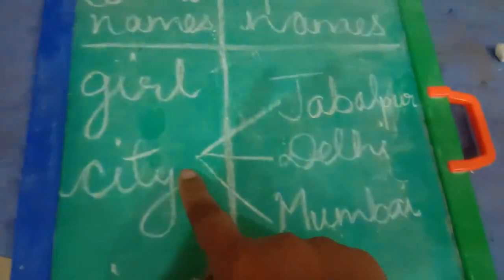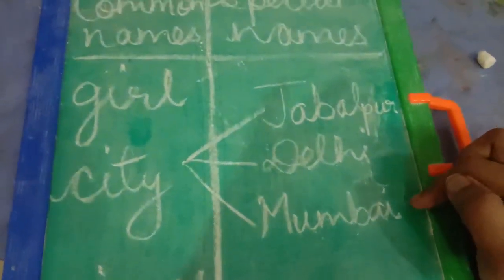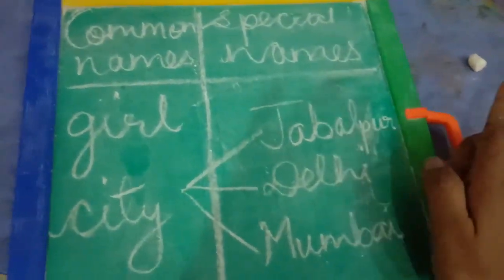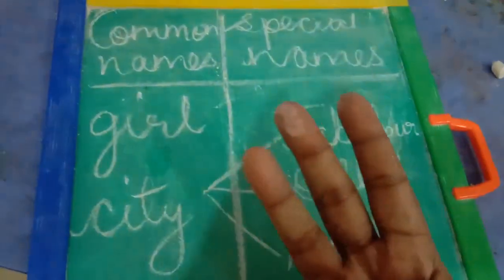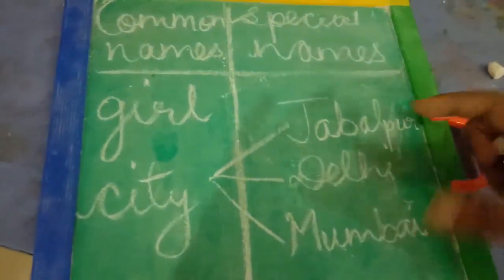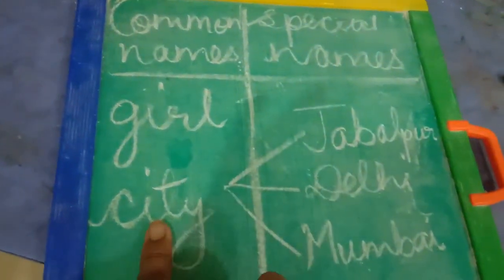Next we come to city. Now we have 3 cities here: Jabalpur, Delhi, and Mumbai. Jabalpur is one city, Delhi is another city, Mumbai is another city. 3 cities, 3 names, but what's common in them? That they are cities.